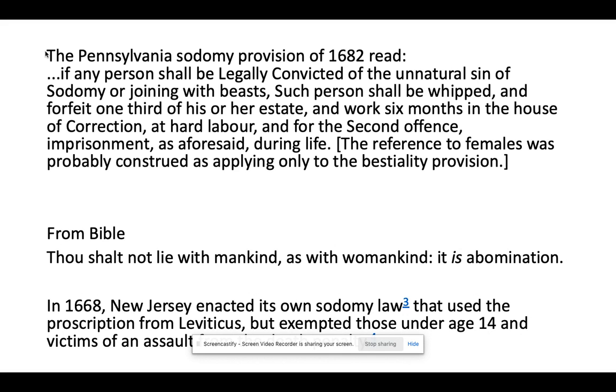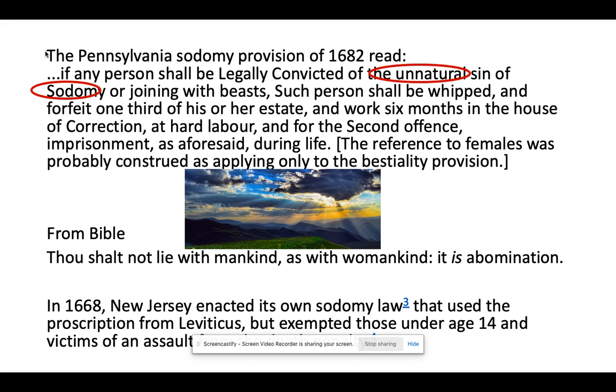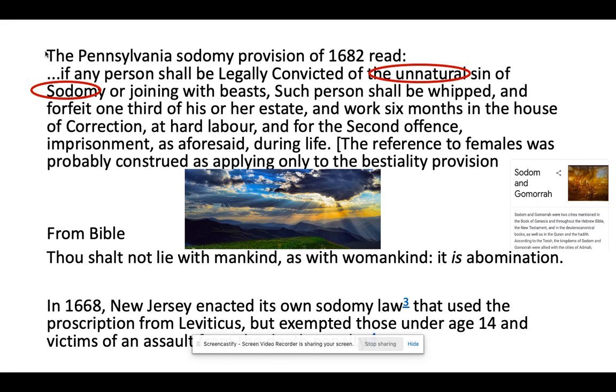Here we have a Pennsylvania sodomy law from the 1600s, and we have something here from New Jersey, again from the 1600s. And again, it seems to be very similar. They're using the crime against nature. They're using the language, the word sodomy, reference to Sodom and Gomorrah. And here we see New Jersey, this particular sodomy law. So there definitely seems to be some similarities with regard to the reference of Sodom and Gomorrah, the crime against nature, the punishment being very similar for these laws.